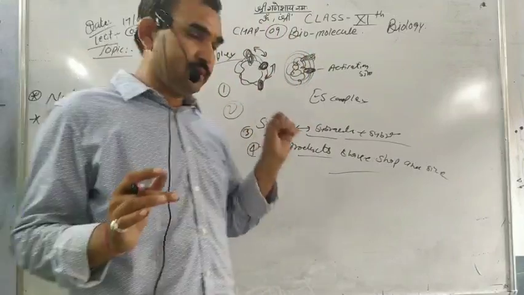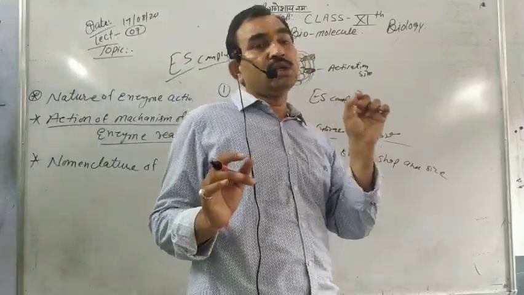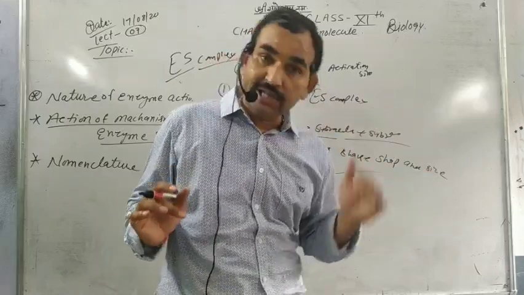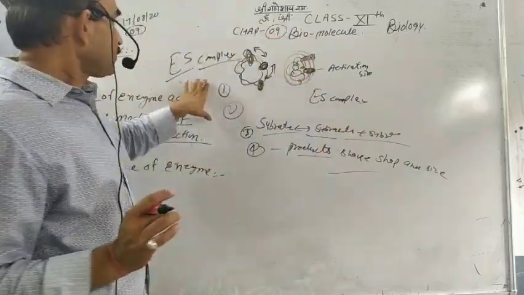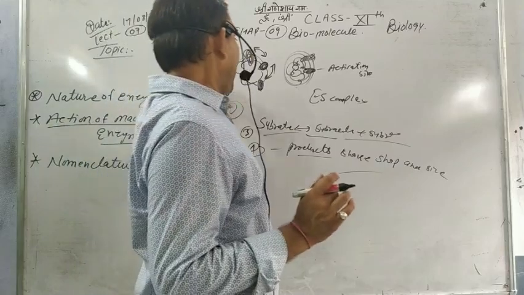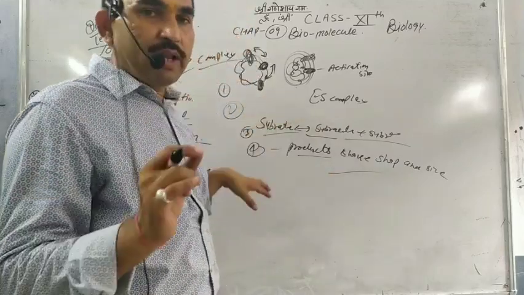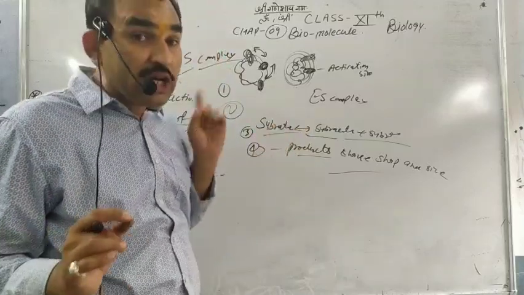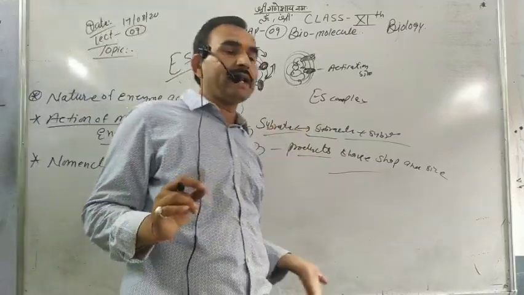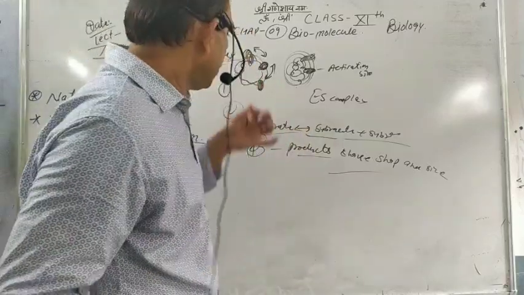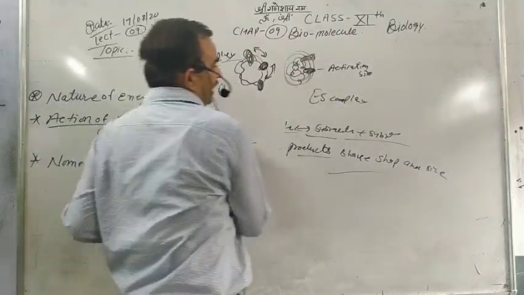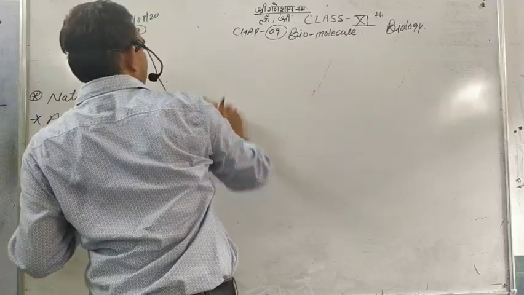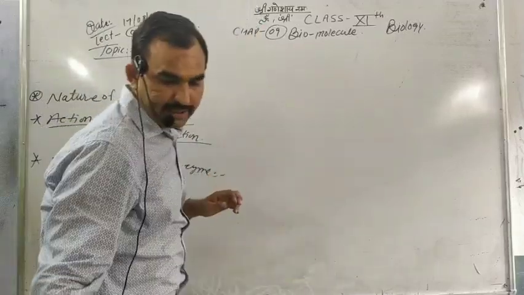So we give a small energy to make the reaction faster. Activation energy is the small, low energy which is essential to produce higher energy. So lowering the activation energy can be explained by a graph.